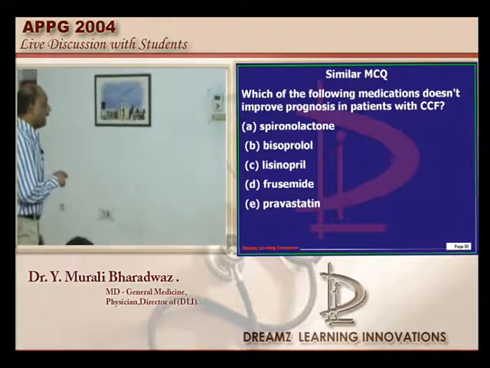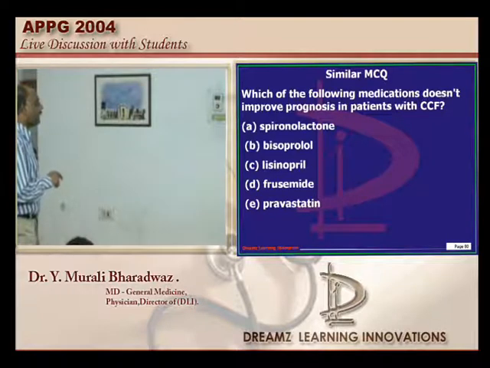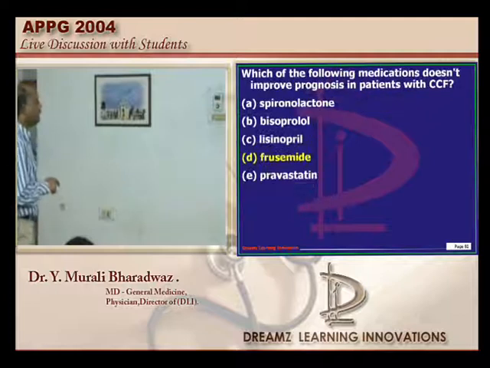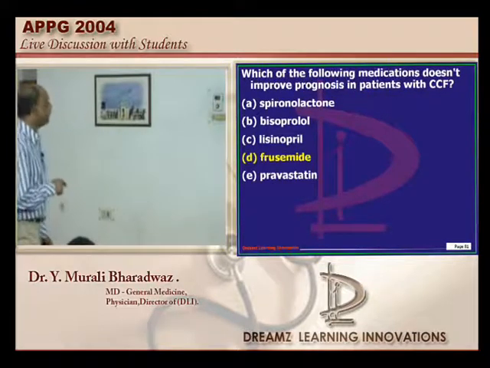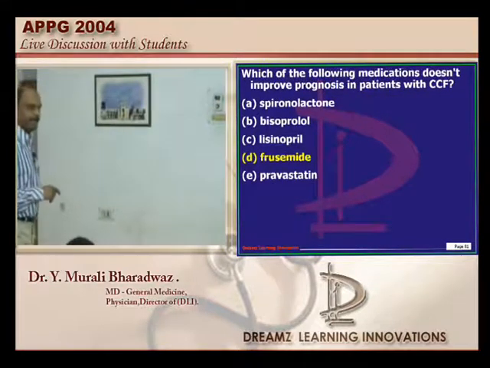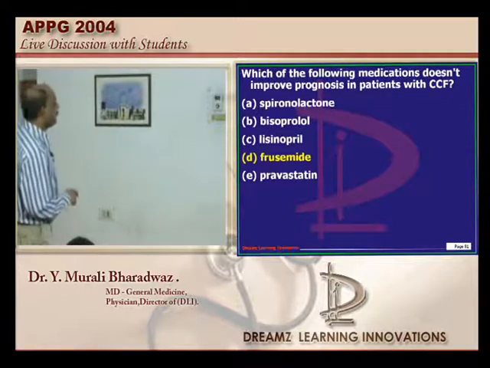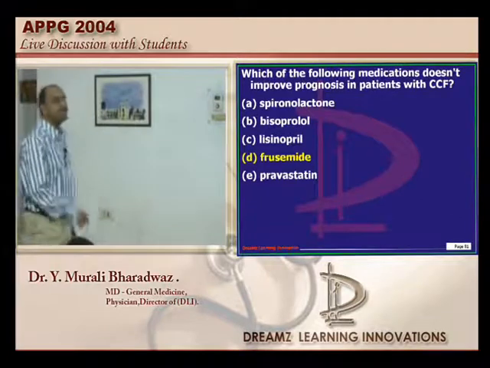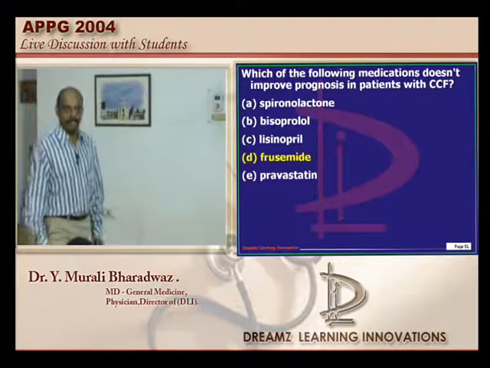So, spironolactone, bisoprolol, lisinopril. Bisoprolol is basically a beta blocker and lisinopril is basically an ACE inhibitor, and giving a potassium sparing diuretic and using a statin, they are all known to have an impact upon the prognosis of the CCF is what I want to underscore to all of you. Though we may use a diuretic, furosemide is not shown to have any impact upon the prognosis.